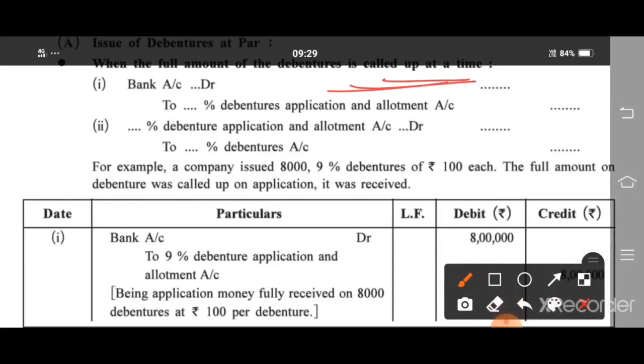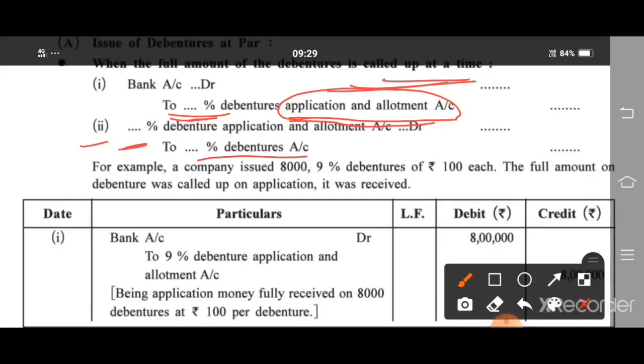The general entry is: Bank account debited to whatever percentage of debentures is given here, write down their percentage, debentures application and allotment account. If we are calling all money at the time of application and receiving it, then we write application and allotment money. Then this money we are going to convert into debentures. The second entry: whatever percentage is given here, debenture application and allotment account debited to debenture account.